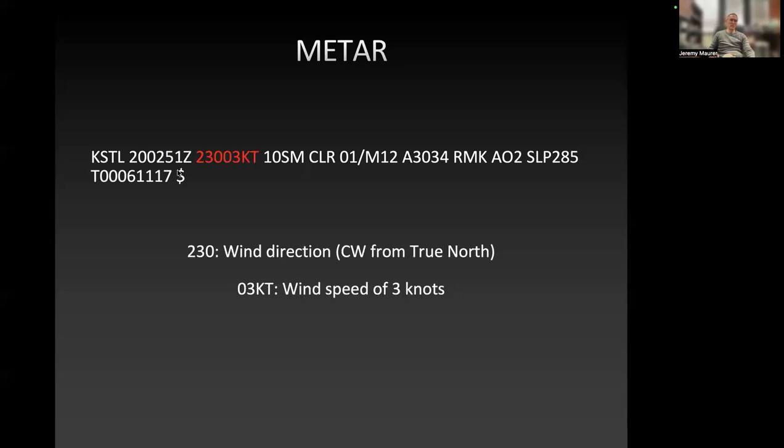The next little piece of information here is the wind direction and speed. So here we are, 230 is the wind direction in degrees clockwise from true north. We've talked about, in this class, the difference between geomagnetic north and the Earth's true North Pole. So this is relative to true north. The wind direction is in degrees, and then the next piece of information is the wind speed in knots. So we've got 03 KT, which stands for knots.